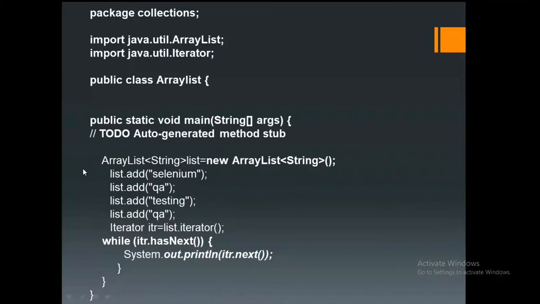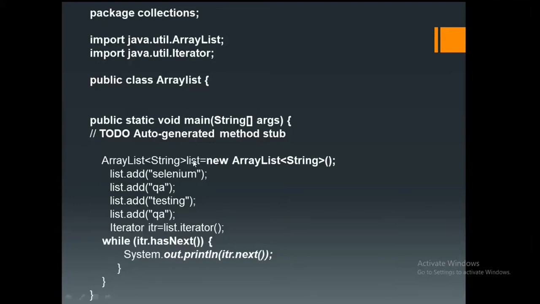Now, with this line, what has happened? We created one array list and we specified the type of data we want to be inserted here. I want to create one array list and I want to store some string related data inside of it. Yes, it created one array list in the memory. Now I want to add some data into that array list. How to add it? You have to use the add method, right?